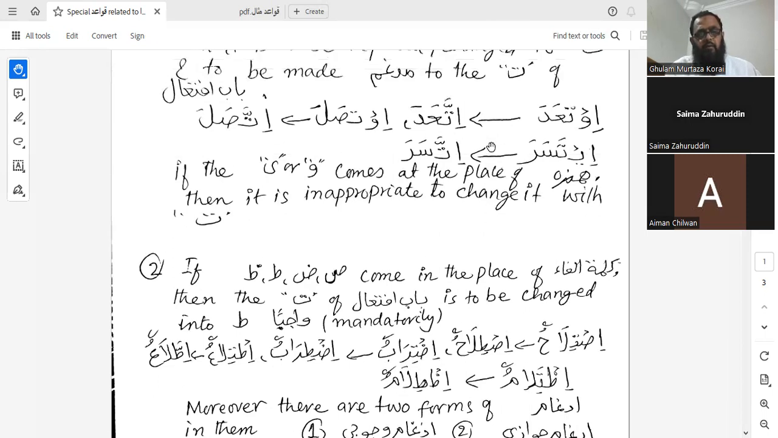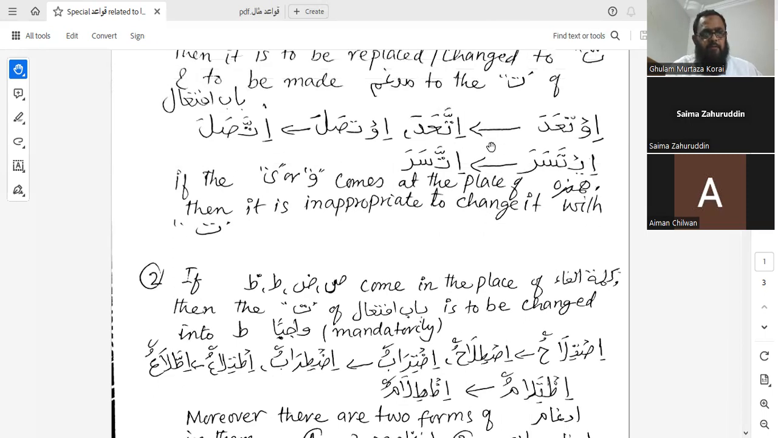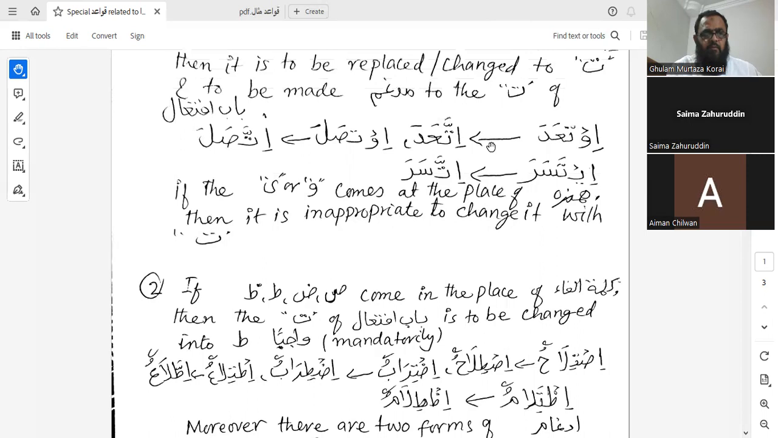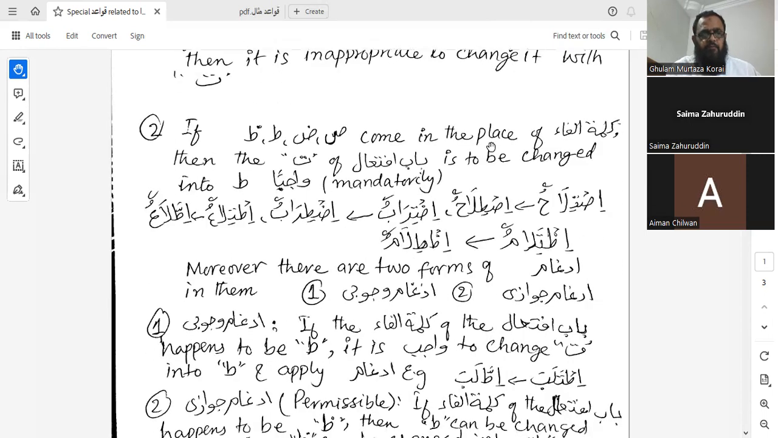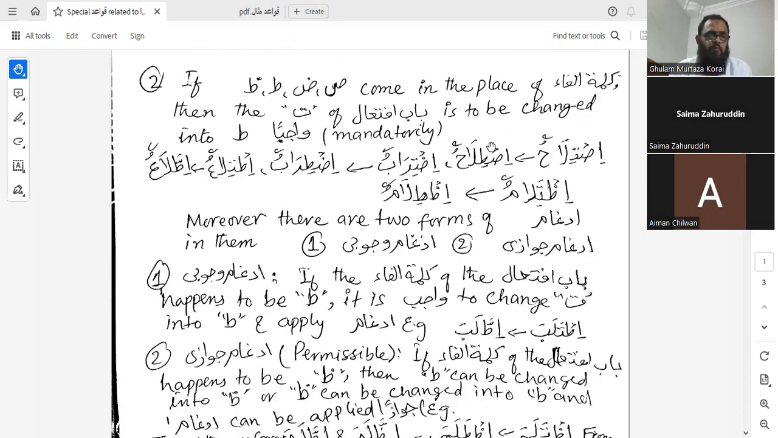So with regards to qaida number 2, we're basically changing the ta to its qarib al-makhrij for ease of pronunciation. Is that what it is, sir? In regards to the ta and ta, yes.